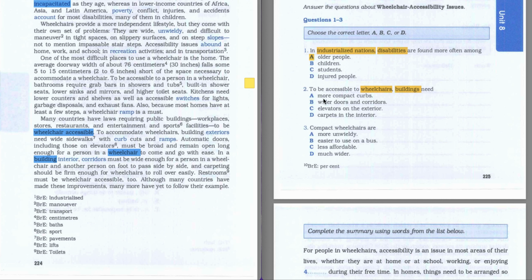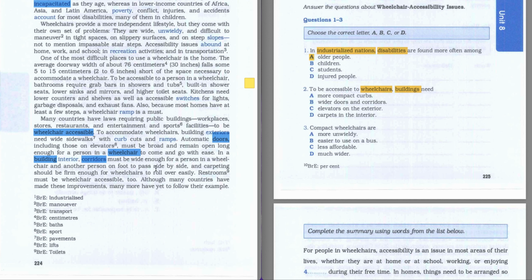So let's read our options. More compact curbs, wider doors and corridors, elevators on the exterior, carpets interior. As you remember, they were saying here about wide doors. There was information about doors, and from here they were also saying about the corridors in the following sentence.